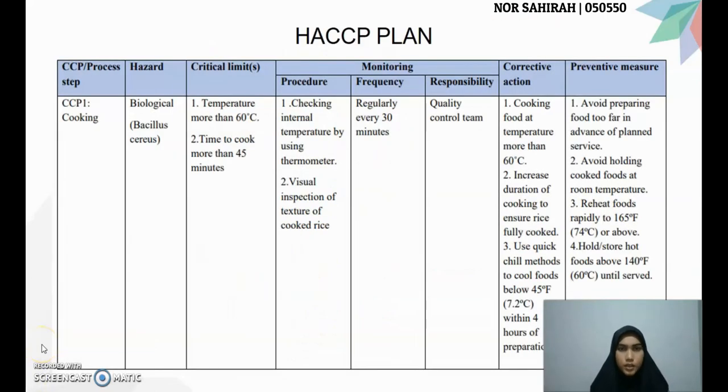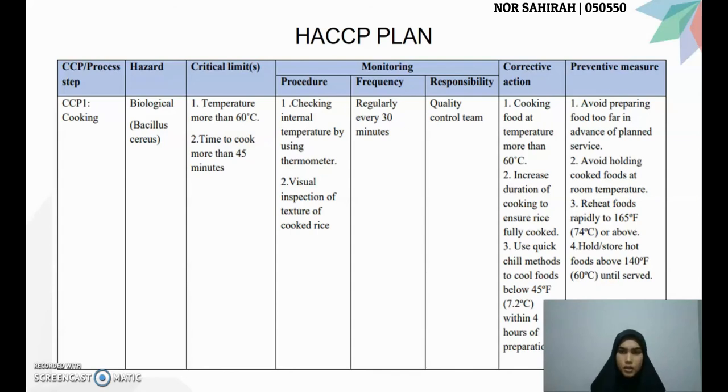This table explains the hazard plan for the menu. For HACCP number 1, which is for cooking method, the hazard can come from biological. The critical limits are temperature needs to be more than 60 degrees Celsius and also time to cook more than 45 minutes. The monitoring procedure is checking internal temperature by using a thermometer and also visual inspection of texture of cooked rice. The procedure needs to be done regularly every 30 minutes by the quality control team.